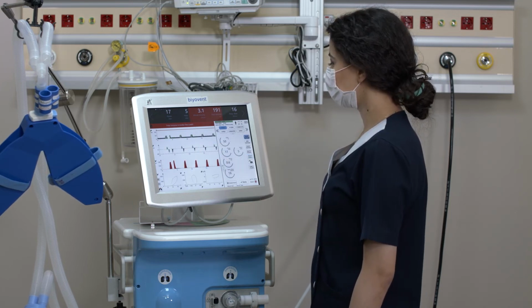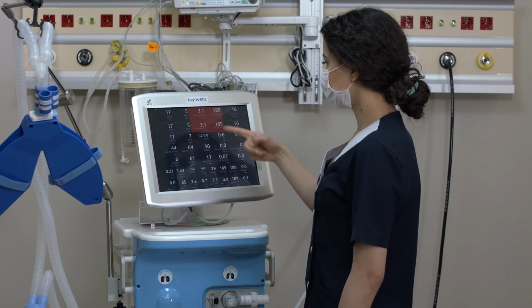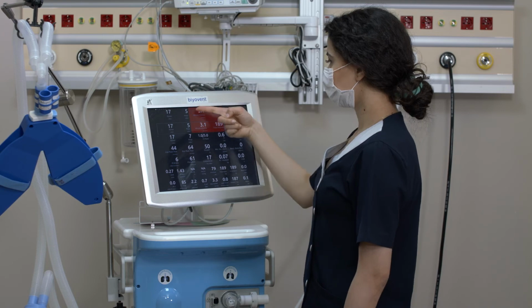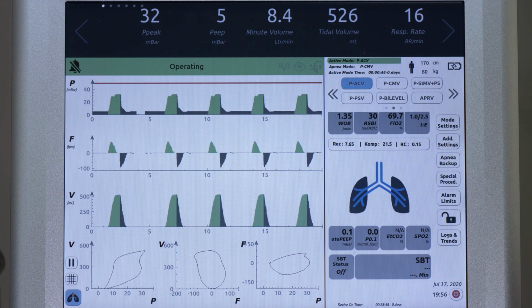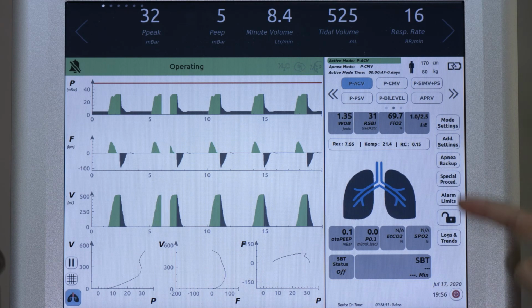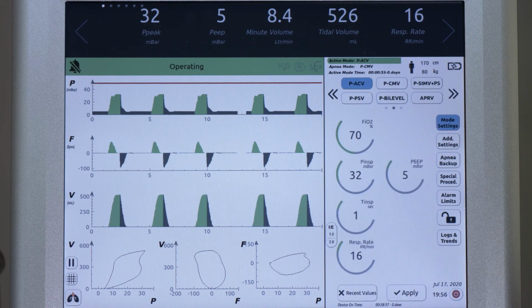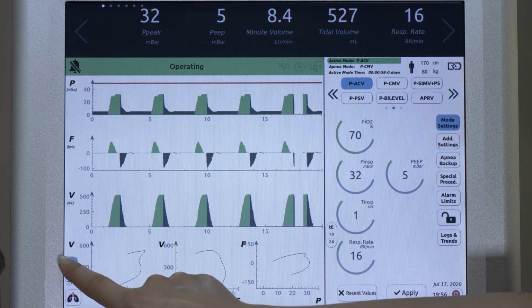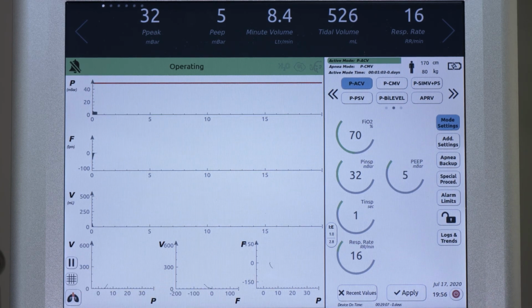Biyovent shows more than 30 parameters simultaneously. To enlarge or restore this screen, simply touch the top. You can also use the lung diagram to follow patient information. You can open and close this diagram from the bottom left panes. You must press the Stop button to instantly review patient data or graphics. Ventilation will continue even if you stop the screen.